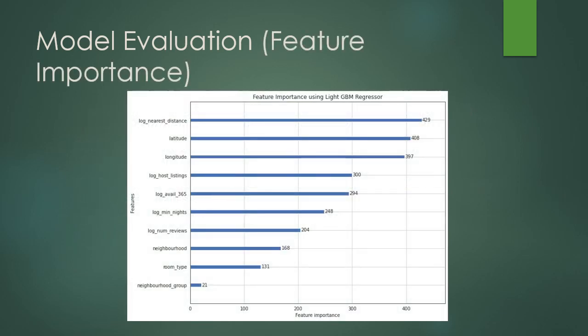In terms of the feature importance, using the light GBM regressor model, notice that the nearest distance and latitude and longitude are the top three most frequently used features in training the LGBM regressor. So this shows that location of the Airbnb property plays an important role in predicting the price of each property as compared to the other variables.